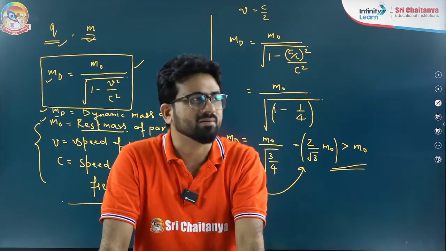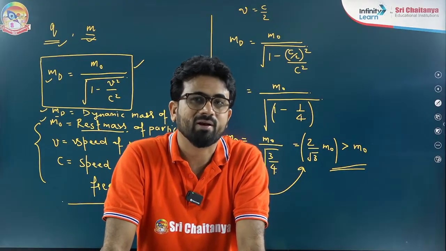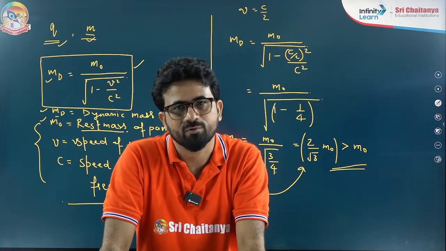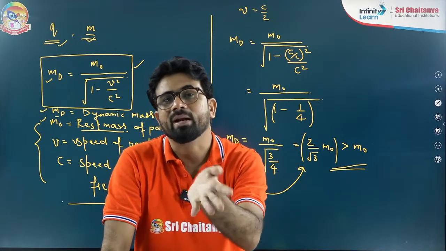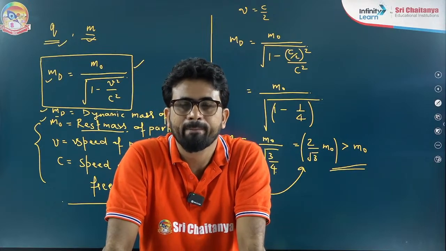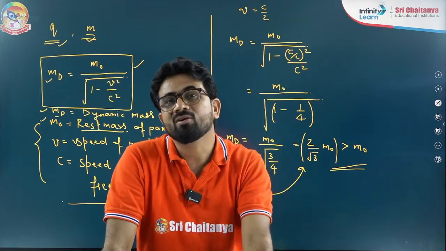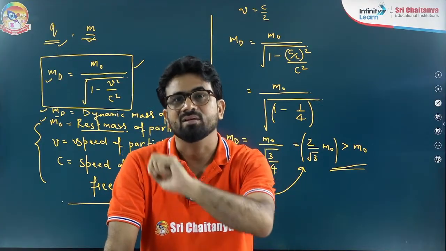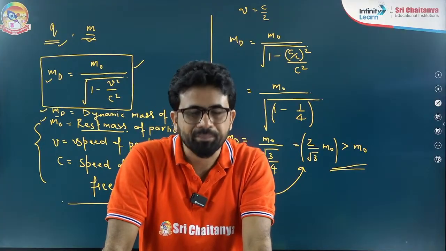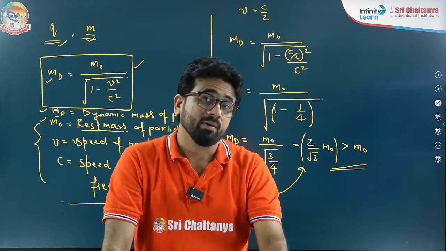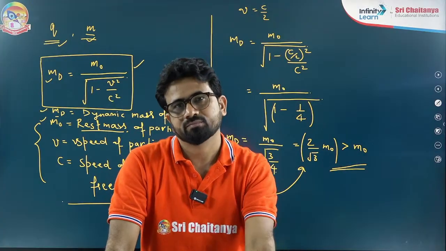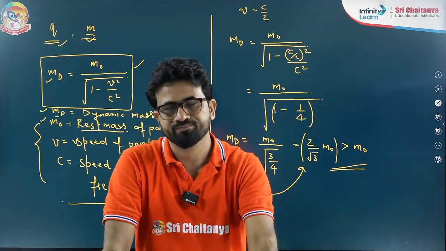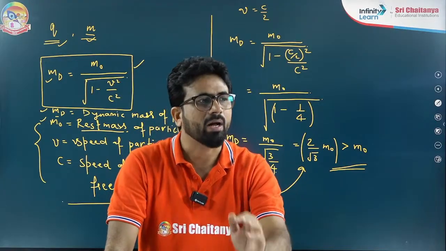Masses always attract each other. The force of attraction is given by Newton's law of gravitation. But charges can attract and repel. Next, mass is not conserved. Mass can be converted into energy, and energy can be converted into mass. But charge is a conserved quantity for an isolated system. Next, mass is a variant quantity, but charge is an invariant quantity.